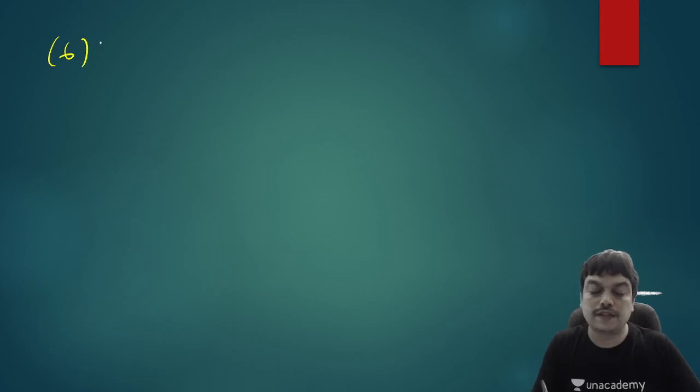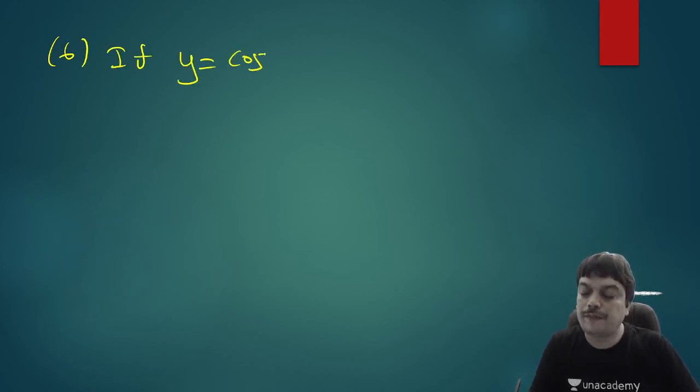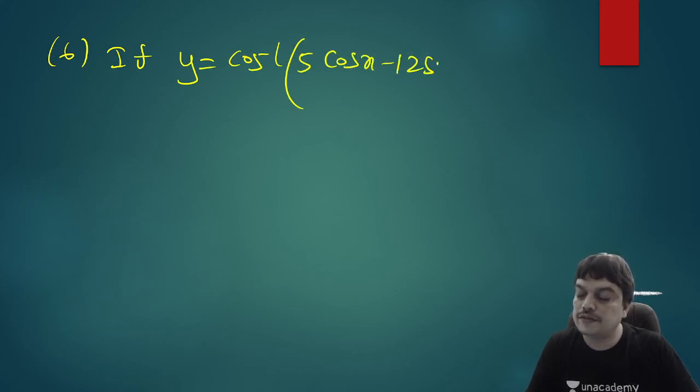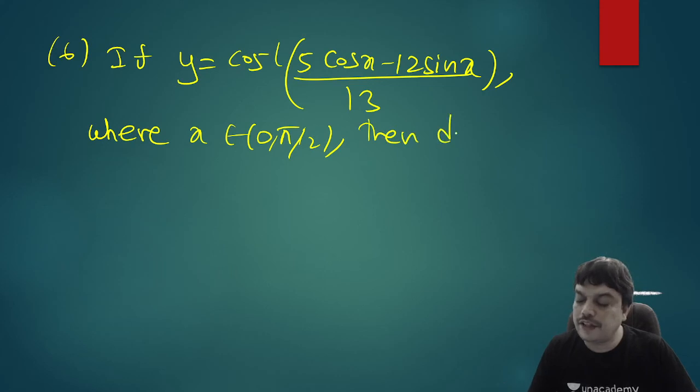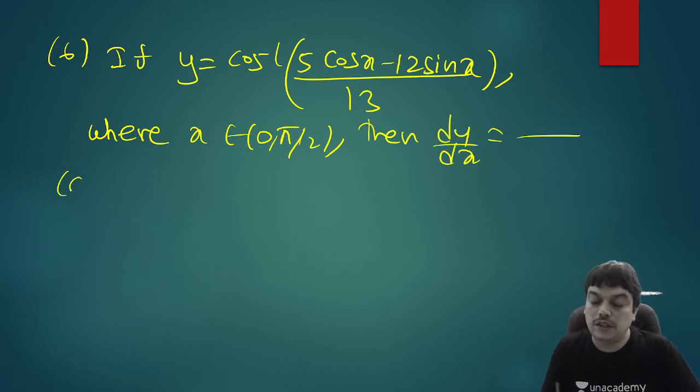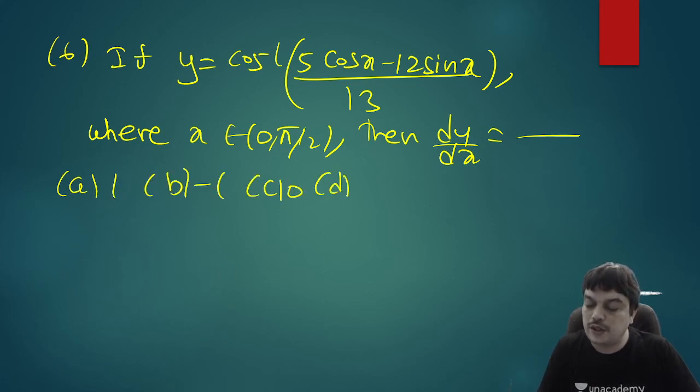Question number 6. If y is equal to cos inverse of (5 cos x minus 12 sin x) by 13, where x belongs to 0 to pi by 2, then you have to find out dy by dx. So let me give the options also. Options are 1, minus 1, 0 and none of these.